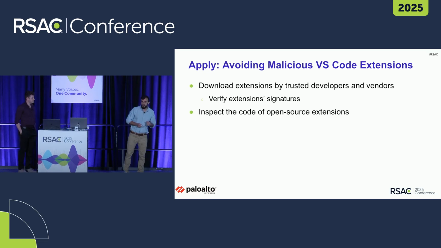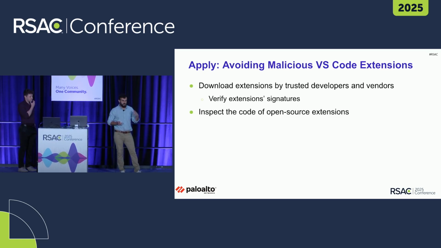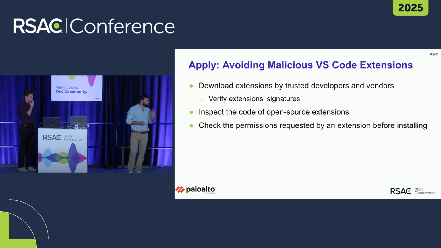A lot of extensions are also open source, so you can go and review the code yourselves and see if it's malicious or not. Also, it's important to check the permissions each extension requests before you install it. I mean, if you're installing an extension whose sole purpose is to give you some nice themes, but it requests camera access or microphone access, it could be a little bit suspicious, I think.